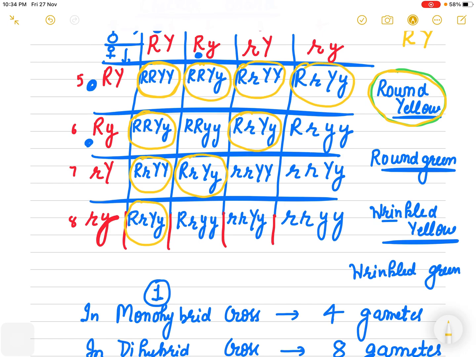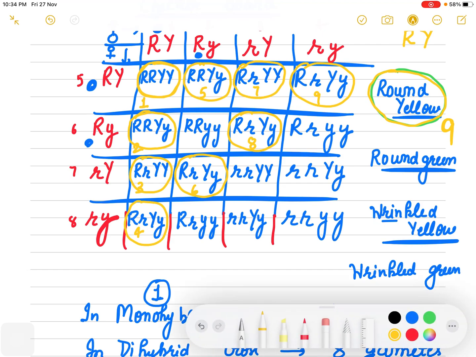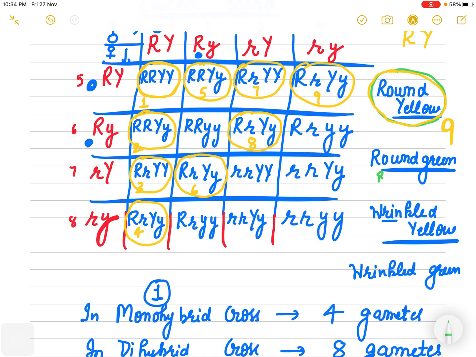So the ratio, let's count them. 1, 2, 3, 4, 5, 6, 7, 8, 9. So they are 9. Now let's find out round green. Means 1 capital R and 2 small y, because green if has to express, we need the 2 small y.